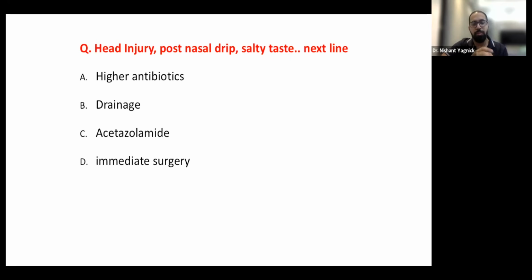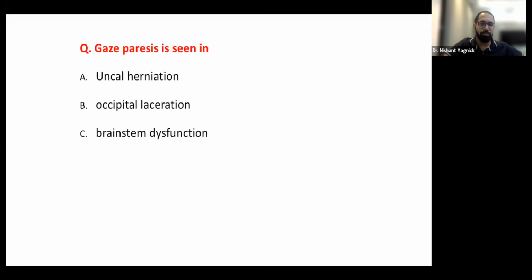But after about 3 to 4 days, especially when you give mannitol, and then the pressure reduces, the CSF leak will open up, and then you'll have it on the 4th or 5th day. They'll start showing a CSF leak. And the treatment for that is to balance it out, reduce the mannitol, give acetazolamide, then later on drain, and then later on surgery. Higher antibiotics, again, no particular role.